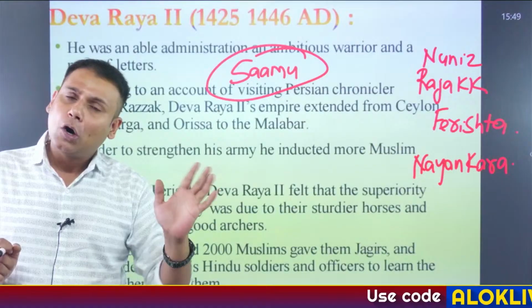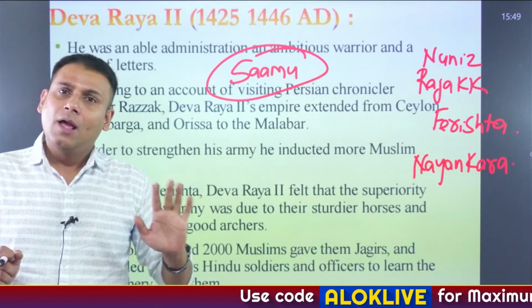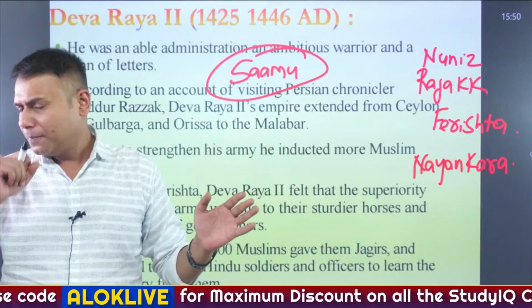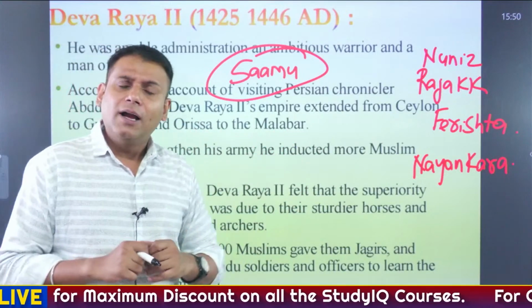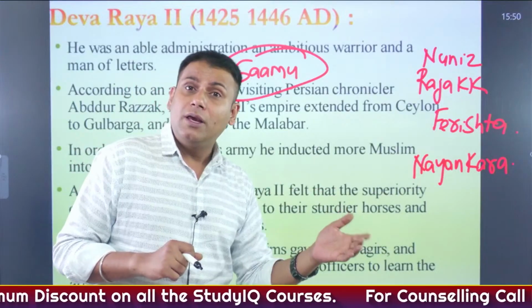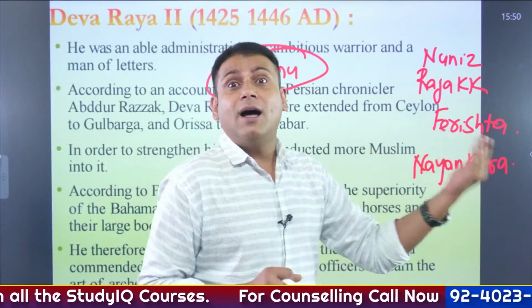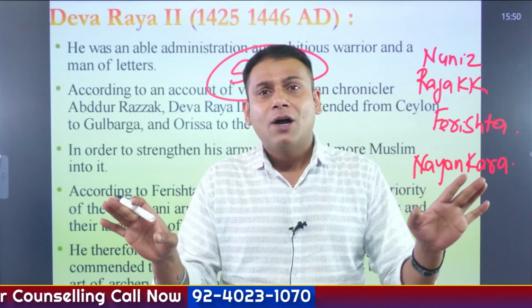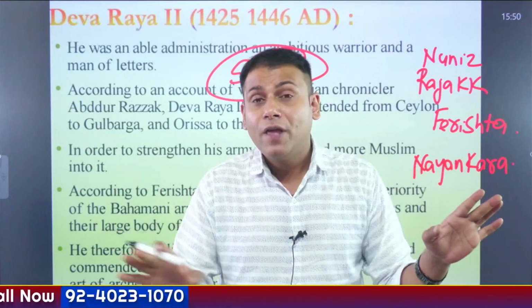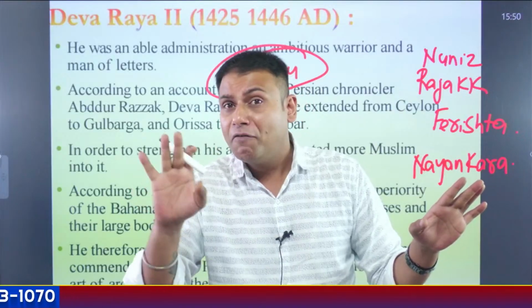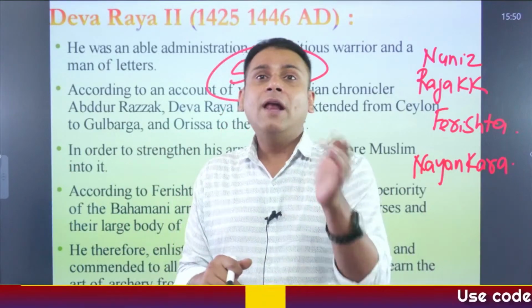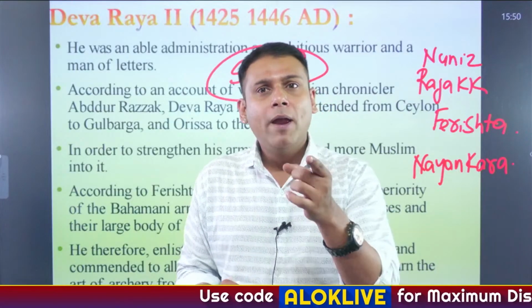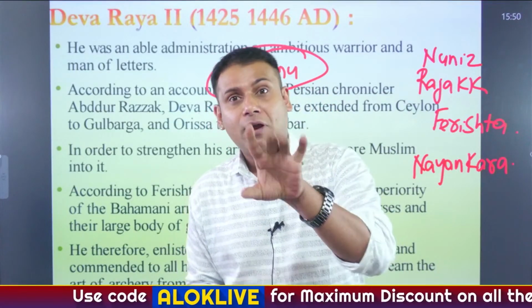This system was called the Iqta system, and the holder of an Iqta was called Mukti, Wali or Iqtadar. Iqtas were not hereditary; they were transferable during the time of Iltutmish. Then came the time of Firoz Shah Tughlaq, who made the Iqta system hereditary.